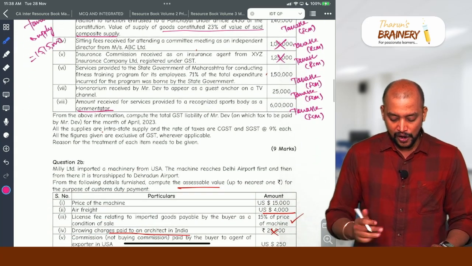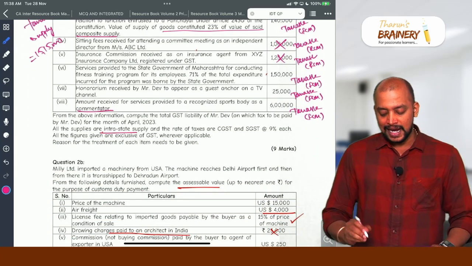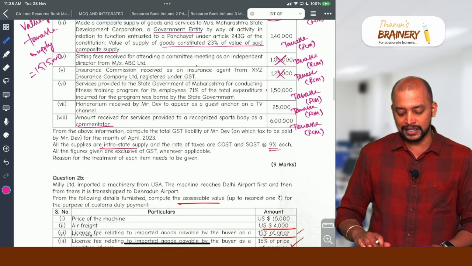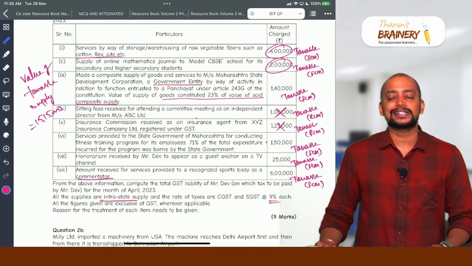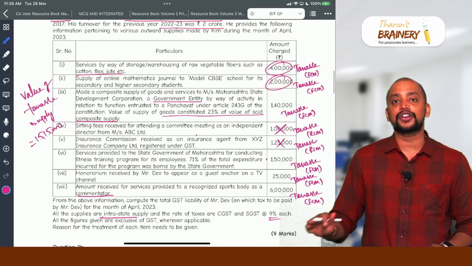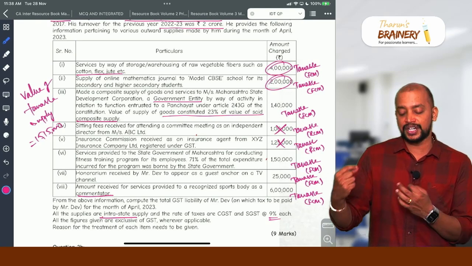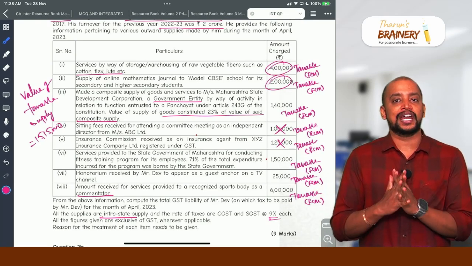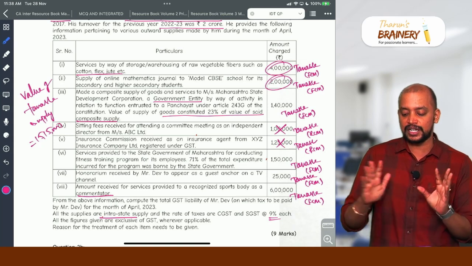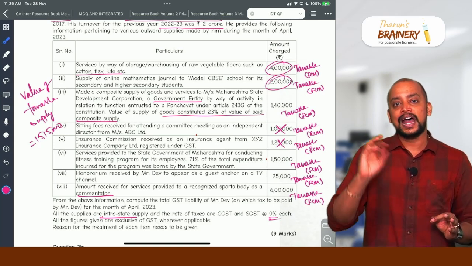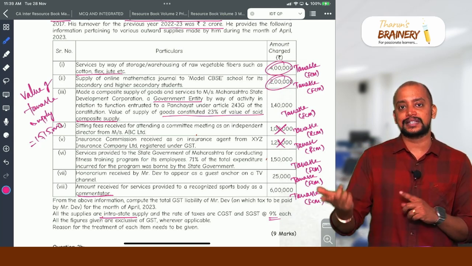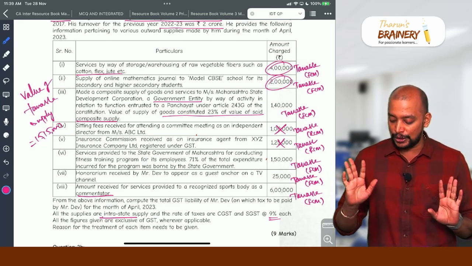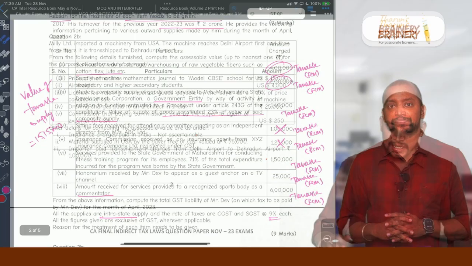So we have all these are intra-state supply and the rate of GST is 9% each. So accordingly on this CGST and SGST will be payable, and we need to give the proper explanation to each and every point. So then only we can expect full 9 marks. So this entire question is only on the exemptions, and again taxable, FCM, RCM. So if you know that, you will be able to get the answer for this.